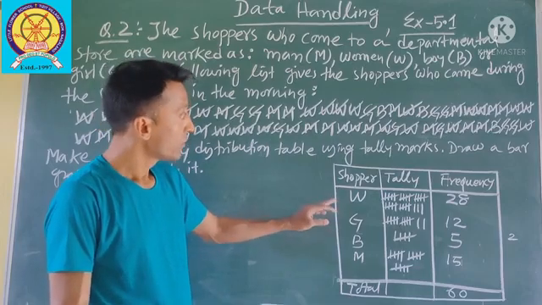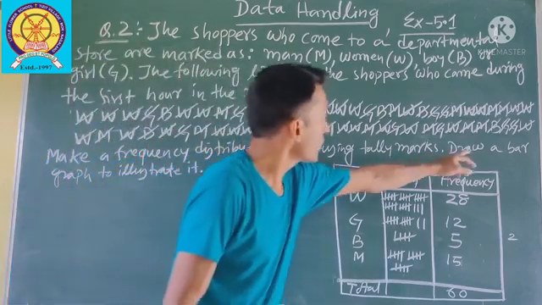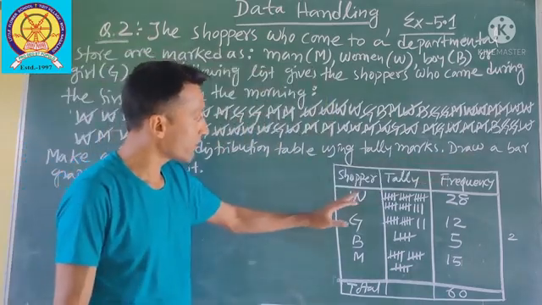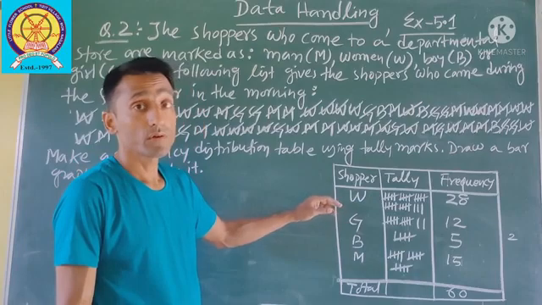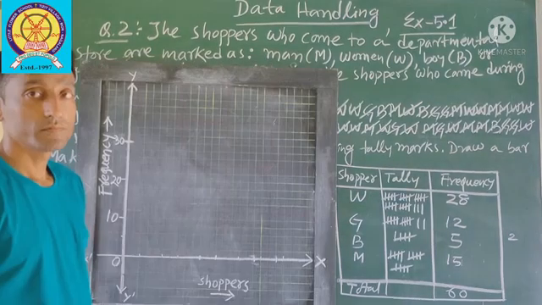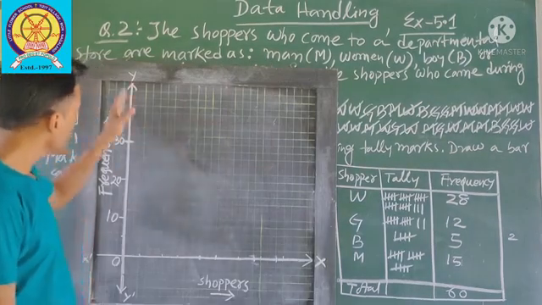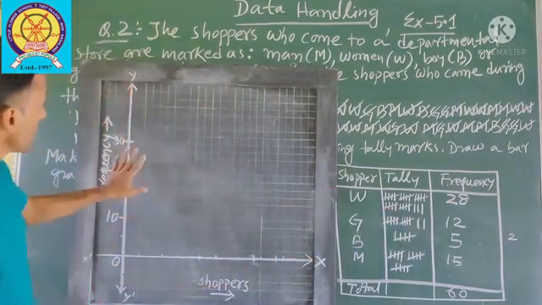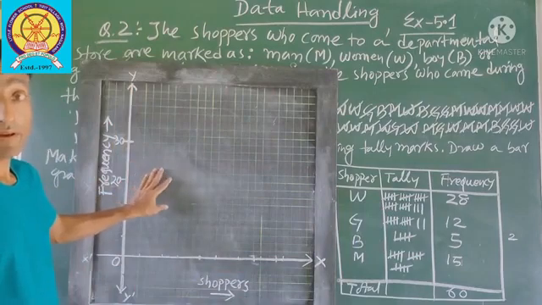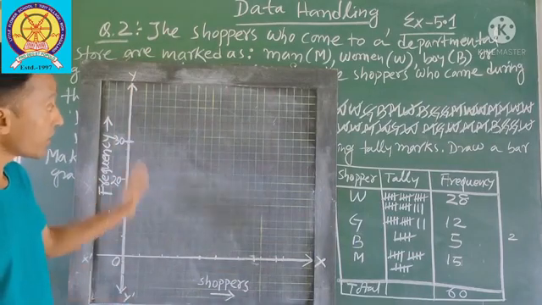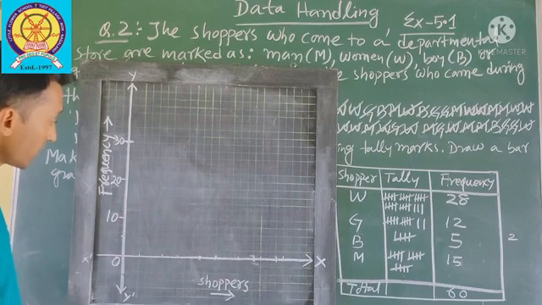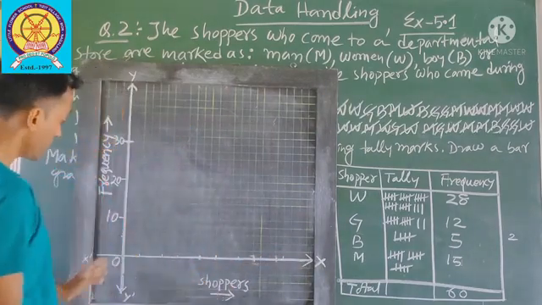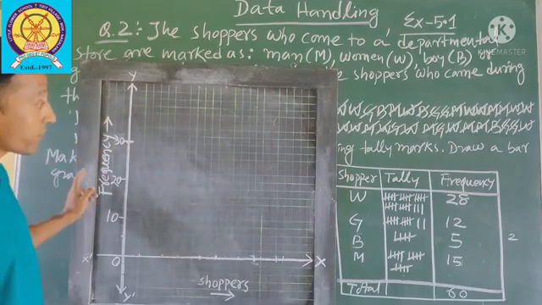Now you see the question: draw a bar graph to illustrate it. To illustrate this information, you have to draw the bar graph now. Let's see. This information will be shown on a graph book. We will draw the bar graph now. On the x-axis we will represent shoppers. On the y-axis we will represent the frequency.